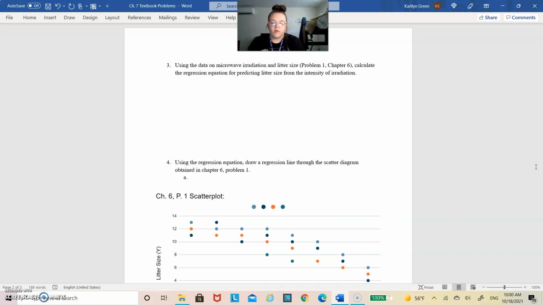And the formula for AY is AY equals Y bar minus BY times X bar. And finding Y bar and X bar was fairly simple, because we just took the sum of X and sum of Y, and divided that by 42, or the total number of variables in the problem. So I ended up getting my Y bar to be 9.33 repeating.